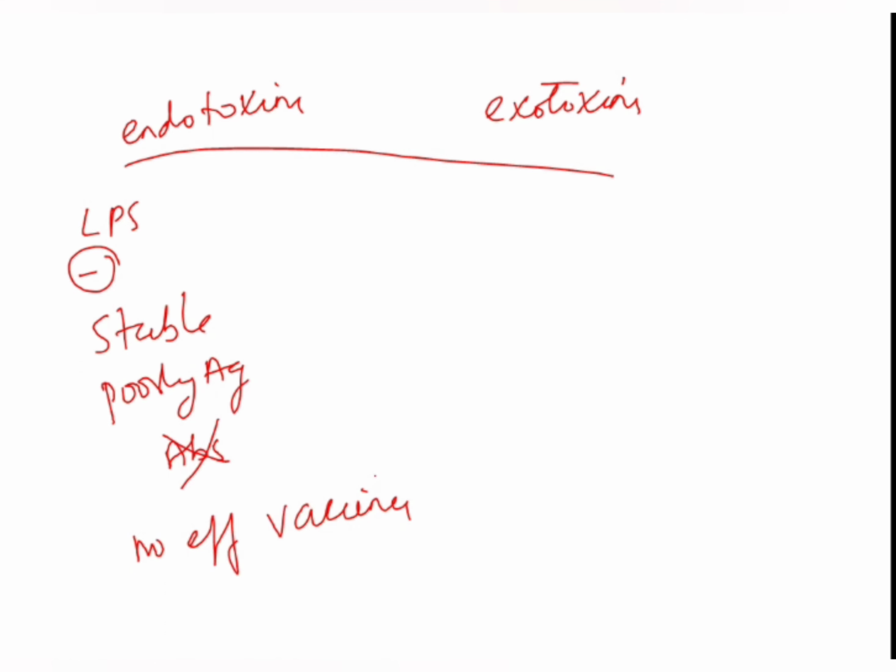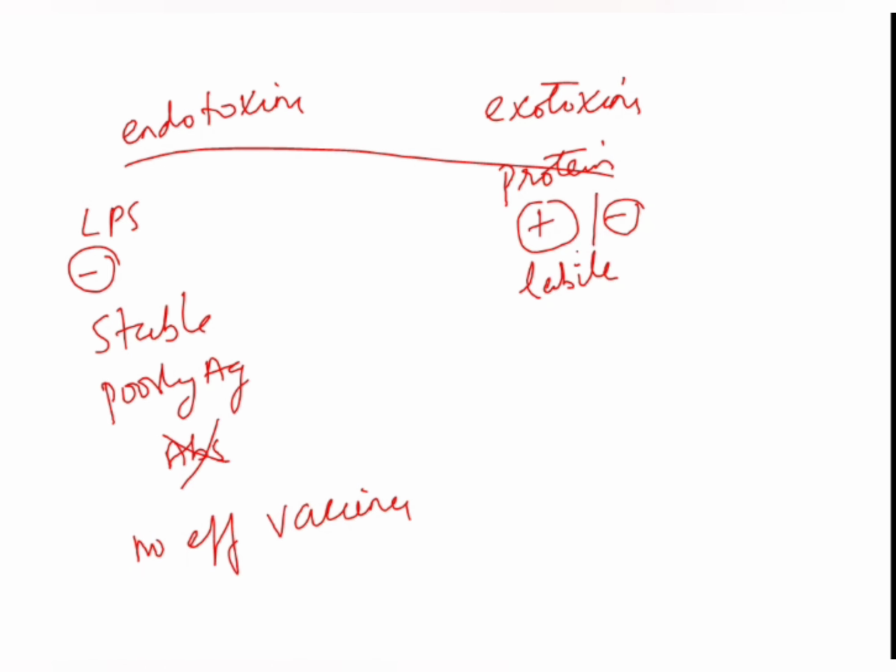But on the other hand, exotoxins are just contrary. They are protein in nature, unlike your endotoxin which is lipopolysaccharide. They are secreted by both gram-positive and gram-negative bacteria. When we talk about stability, it is highly labile in heat, so it is heat labile.